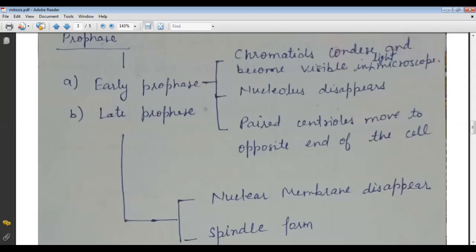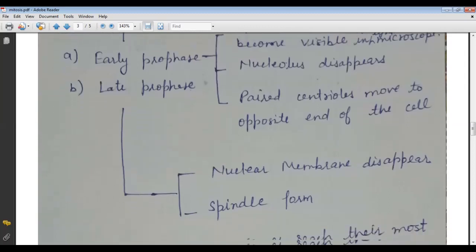So now come to our topic, the early prophase. Here the chromatids condense and become visible in the light microscope. ओके, तो क्रोमेटिड्स जो होते हैं वो कंडेंस होंगे और वो हमें माइक्रोस्कोप से दिखाई देना शुरू करेंगे. Then the second point of early prophase is the nucleolus disappears. Then the next point is the paired centrioles move to opposite ends of the cell. Now come to the late prophase.